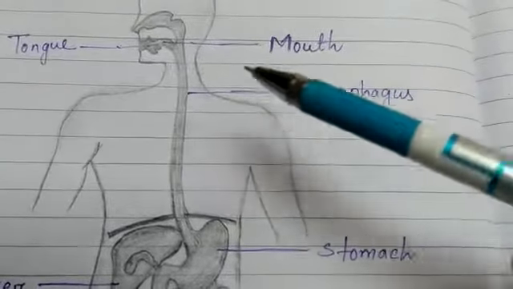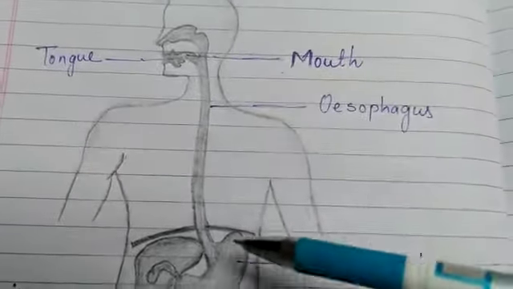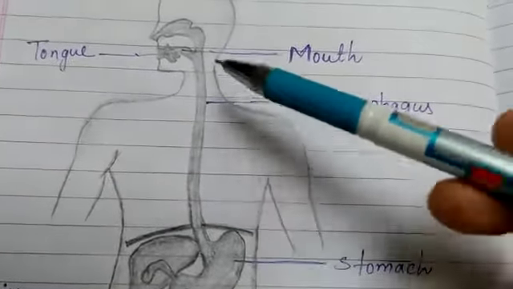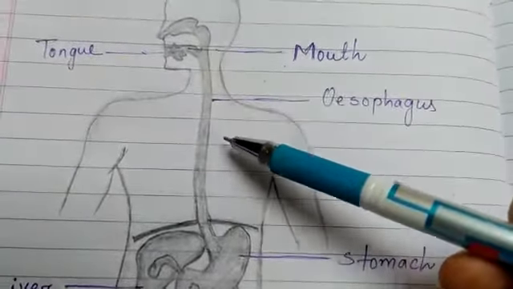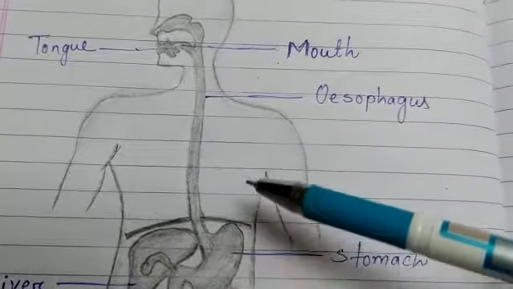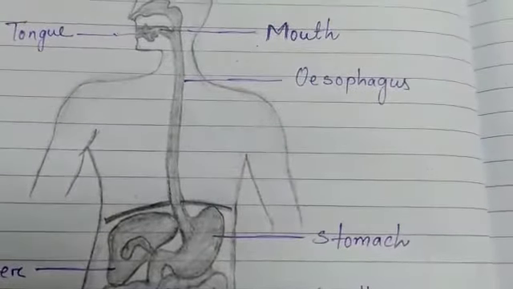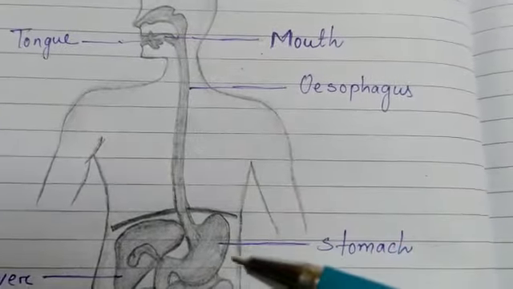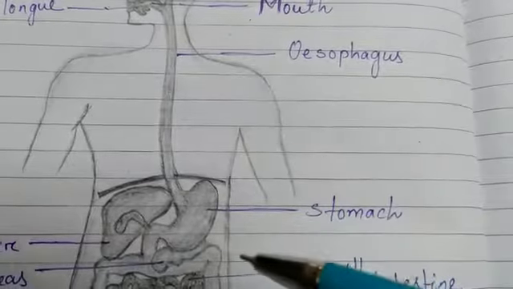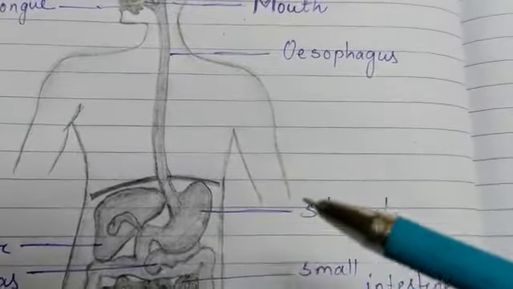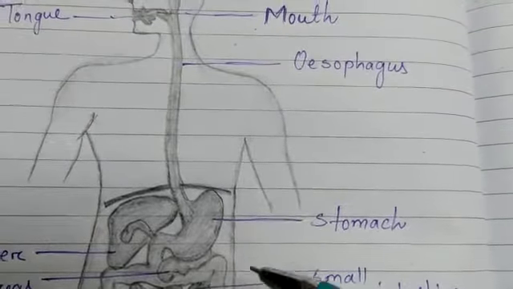From the mouth the food is taken to the stomach, which is a muscular organ, through the oesophagus or the food pipe. The food pipe connects the mouth and the stomach. The food passes through the oesophagus due to peristaltic movement and reaches the stomach. The stomach is a large muscular organ which expands when the food enters it, and the muscular walls of the stomach help in mixing the food thoroughly with the digestive juices.